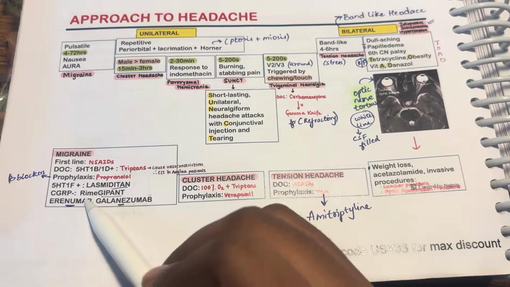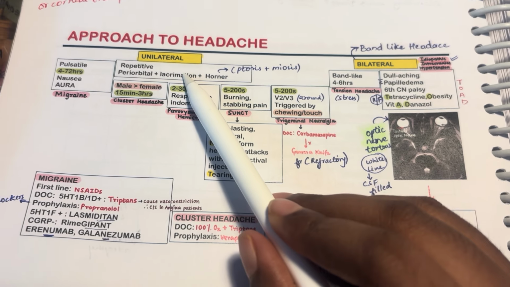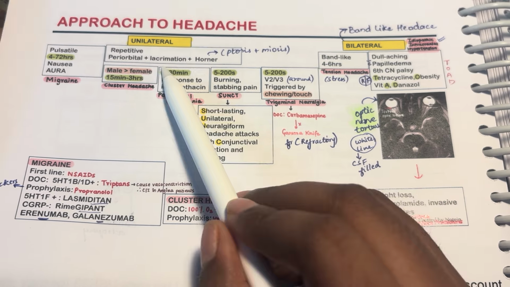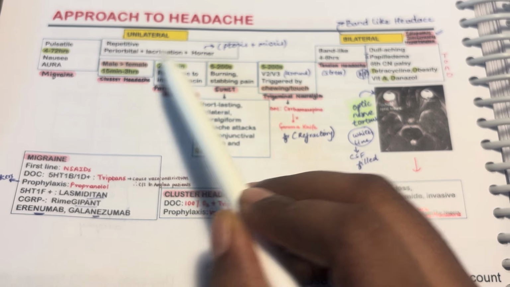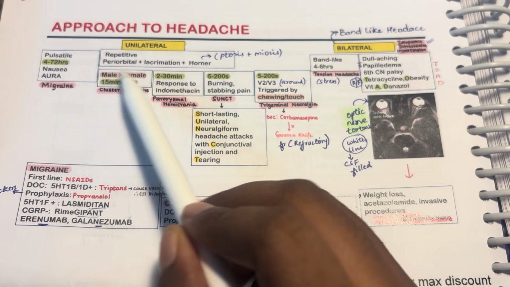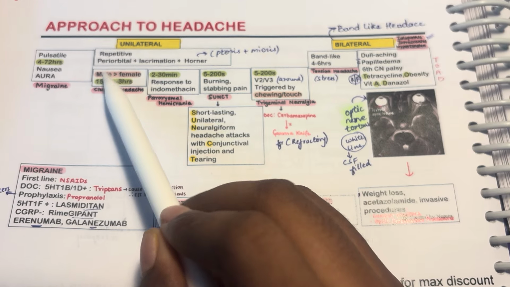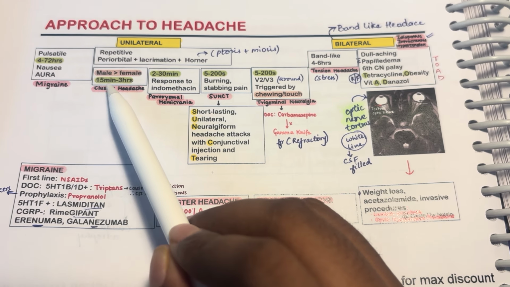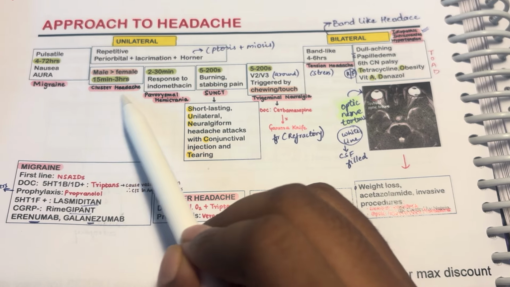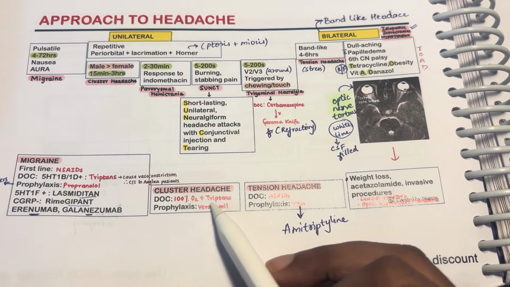If it is erenumab, it is acting on the receptor on neurons. Next one is unilateral, repetitive, periorbital, having lacrimation and Horner syndrome, and it is more common in male than female. That is something different, right? Normally females have more headache, but here males have more headache, and it lasts for 15 minutes to 3 hours. That is nothing but cluster headache. The cluster headache drug of choice is 100% oxygen, and triptans we can give.